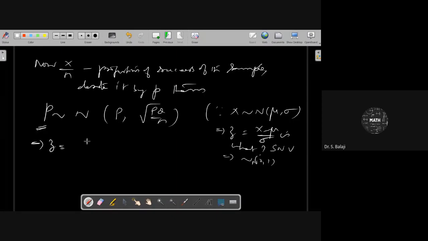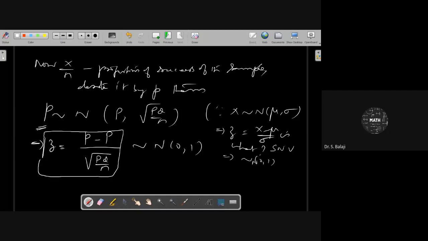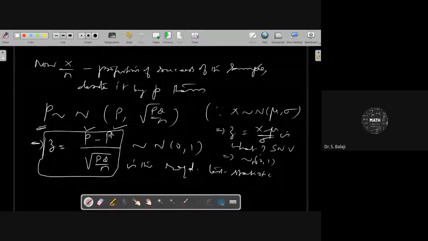Therefore, Z equal to small p minus capital P, like X minus mu, divided by the standard error, square root of PQ by n, follows a normal distribution with mean 0 and variance 1. This is the required test statistic to identify the significant difference between small p and capital P. If there is no significant difference between p and capital P, it means that the small sample p is also taken from the same type of normal distribution.